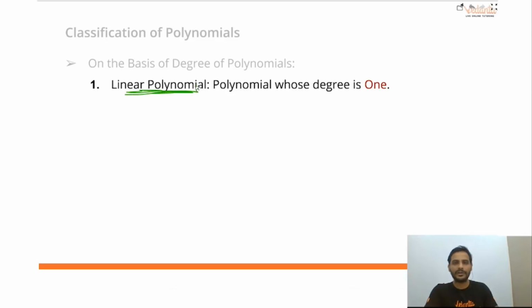What is linear polynomial? A polynomial whose degree is 1, that means a polynomial in which highest power of the variable is 1. That means if I write x plus 3, what is the power of the variable here? 0. What is the power of the variable here? 1. It is a polynomial because both the powers are whole numbers and highest power is 1. So these type of terms are called linear polynomials.